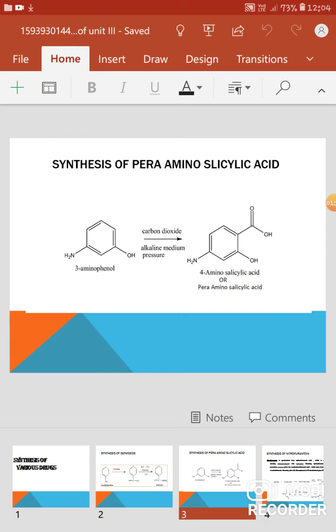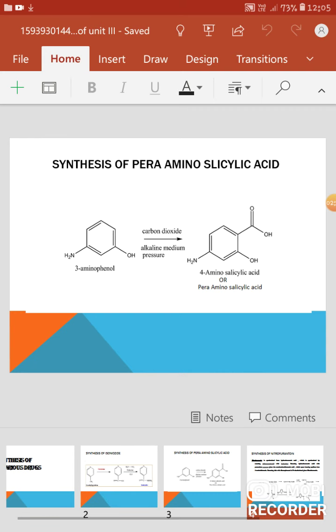So it gives para-aminosalicylic acid. So para-aminosalicylic acid is basically synthesized using carbon dioxide in the alkaline medium under pressure. It is used as an anti-tubercular agent for the treatment of tuberculosis and inhibits mycolic acid biosynthesis.